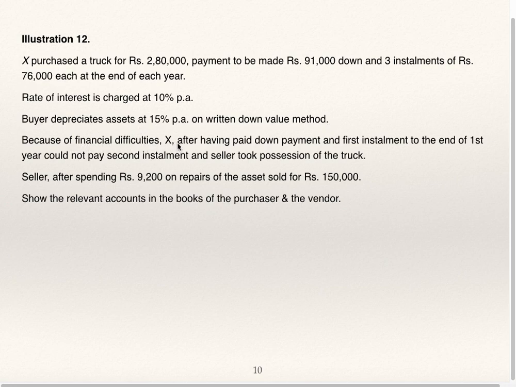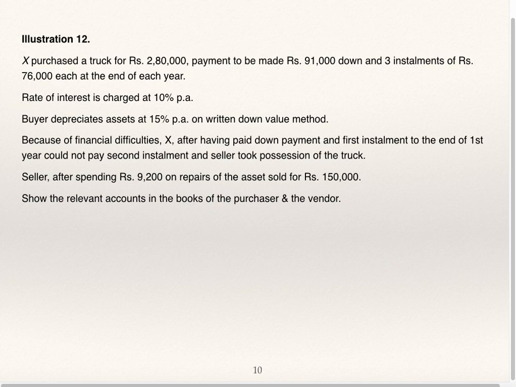Because of financial difficulties, X, after having paid down payment and first installment at the end of first year, could not pay second installment, and seller took possession of the truck. Only first installment has been paid and second installment has not been paid, so seller has repossessed the truck. Seller, after spending 9,200 on repairs of the asset, sold it for 1,50,000. Show the relevant accounts in the books of purchaser and vendor.